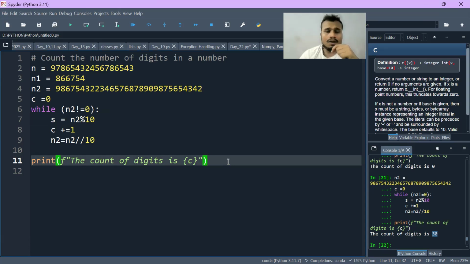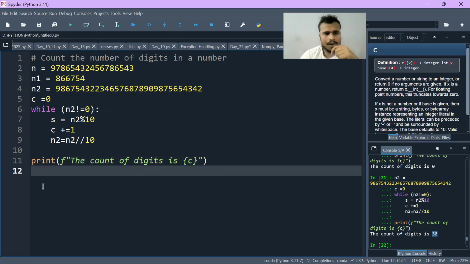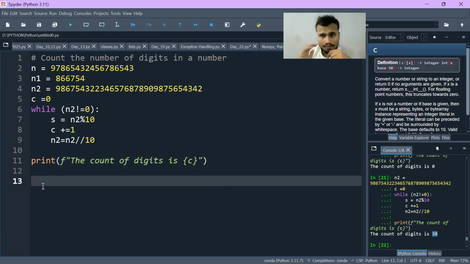Now we will move on to the next part. We will use a jump statement here, break, and we will first use the for loop. And the question is, print the natural numbers from 1 to 10. So I have to print it.